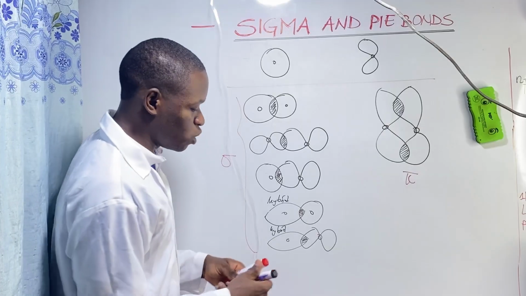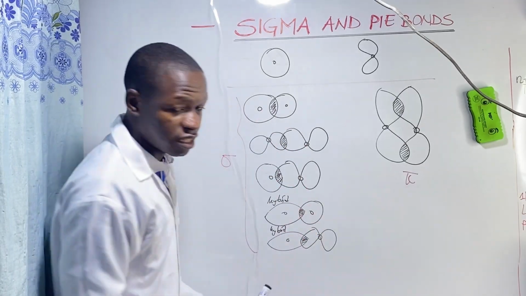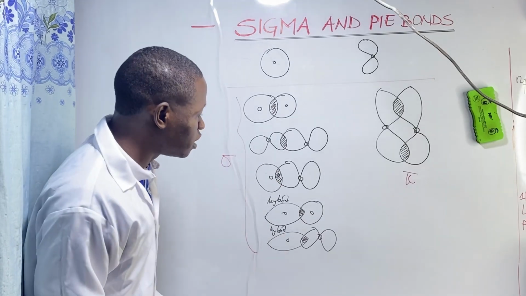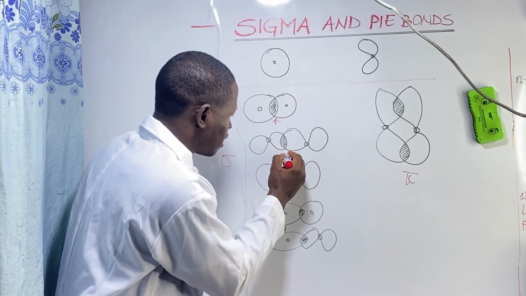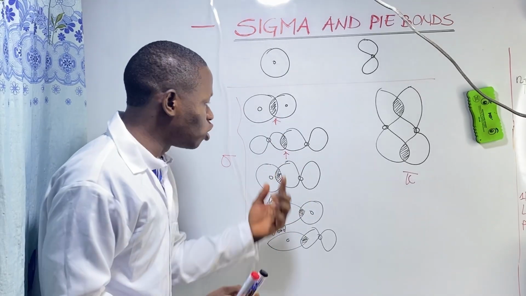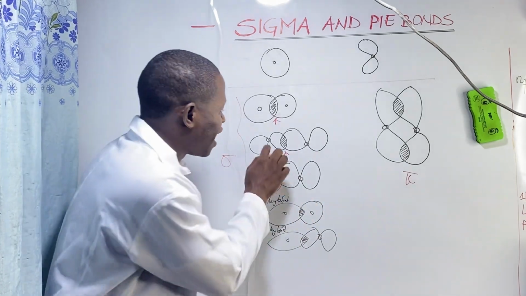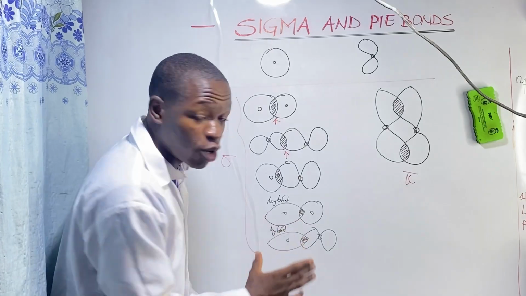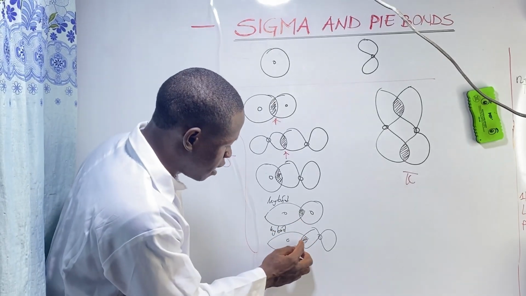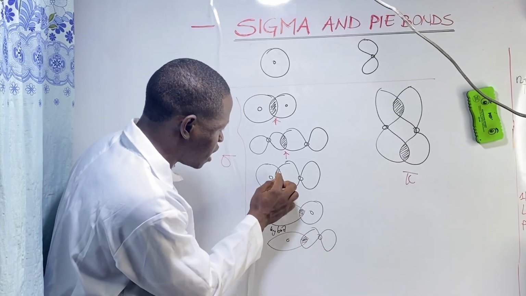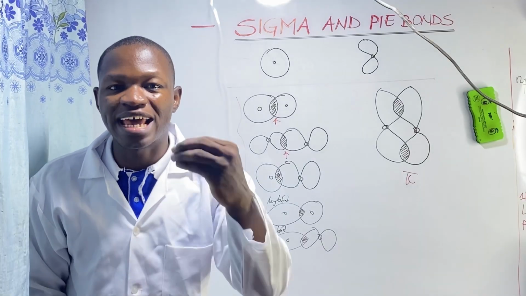When you observe here, what do you notice? As I said, this ring is the nucleus of the orbital. You notice that the electron density, electrons, are found between the two nuclei of the orbitals in sigma bond formation. Here, electrons between them, electrons between them. And as a result, there is no internuclear repulsion.